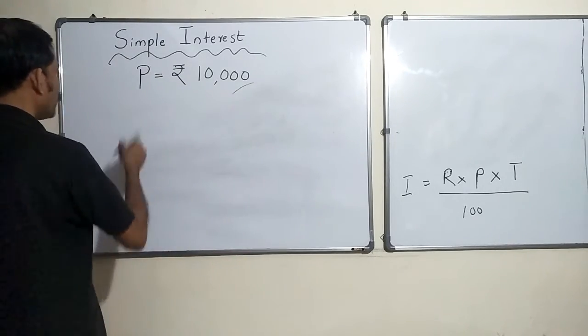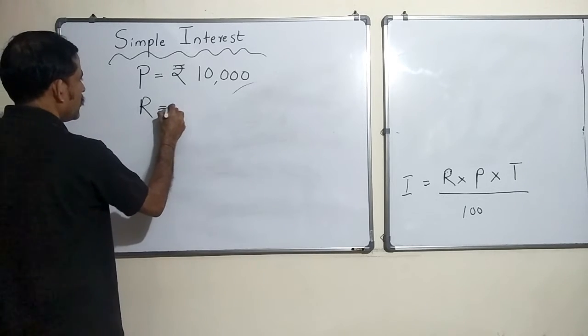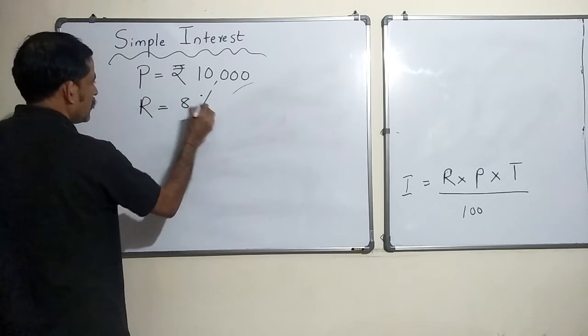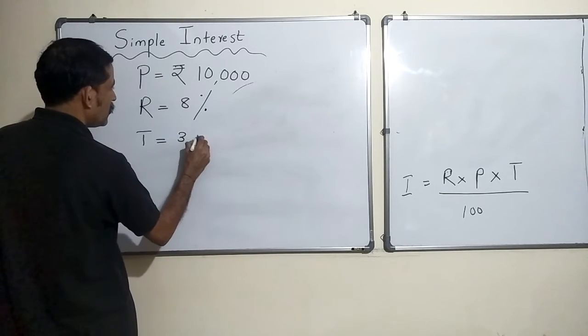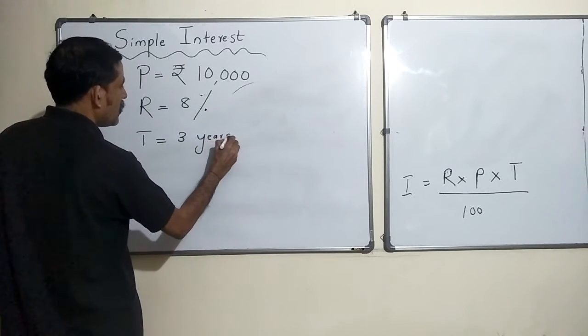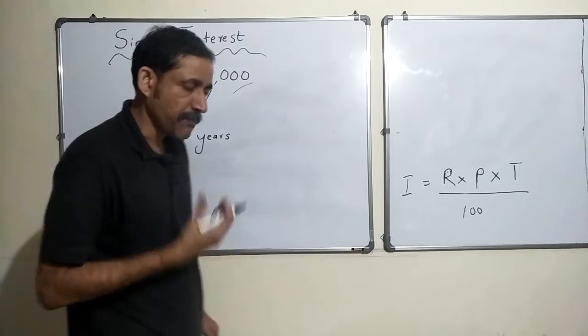Okay, so R was 8%, T was 3 years, right? I agreed to invest my money in the bank for 3 years.